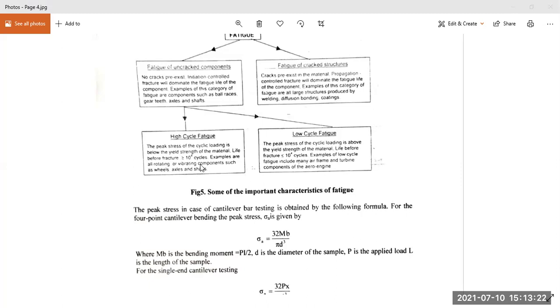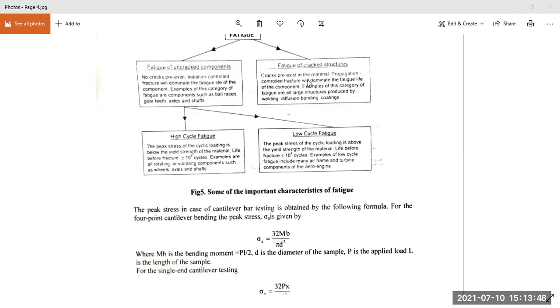So peak stress is important everywhere. If it is less than the yield strength, then the number of cycles before failure is more. But it is obvious that if the stress is higher than the yield strength, the number of cycles before failure will be less. Now the fatigue of cracked structure. That was the fatigue of uncracked, but here is the fatigue of already cracked structures.